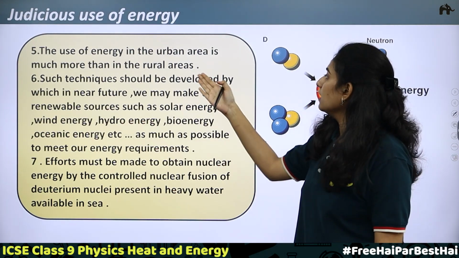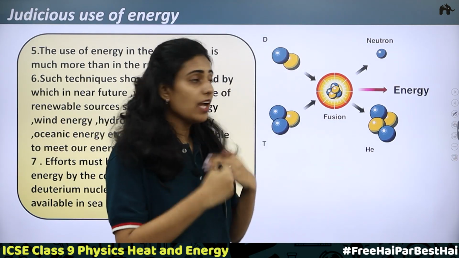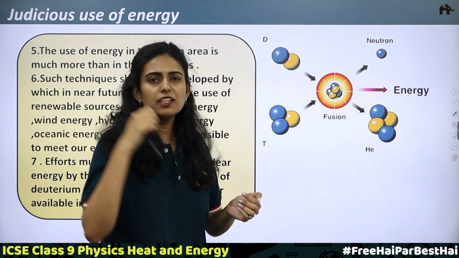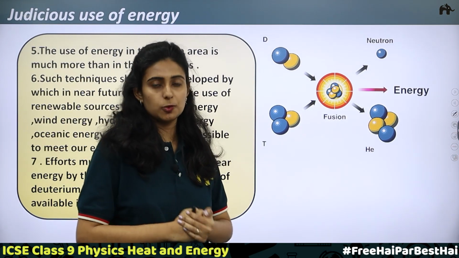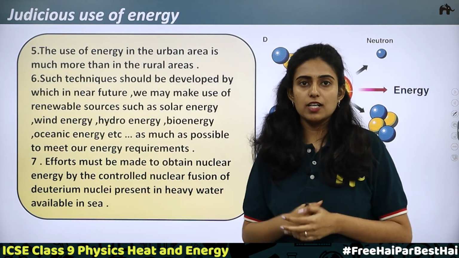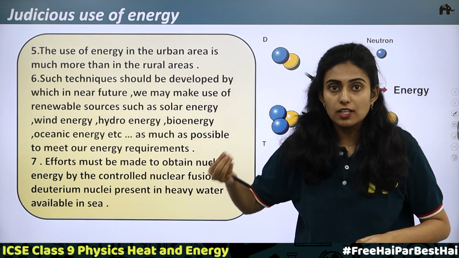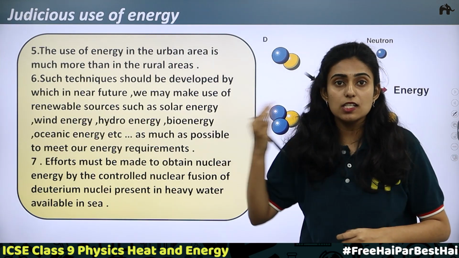Okay. So in case of rural areas, man will work more. Okay, but in case of urban areas, machines will work more. So for machines to work, there is a need of electricity. Electricity is a source of energy, which means in urban areas, the machines are working more, therefore the electricity and hence the energy used is more.